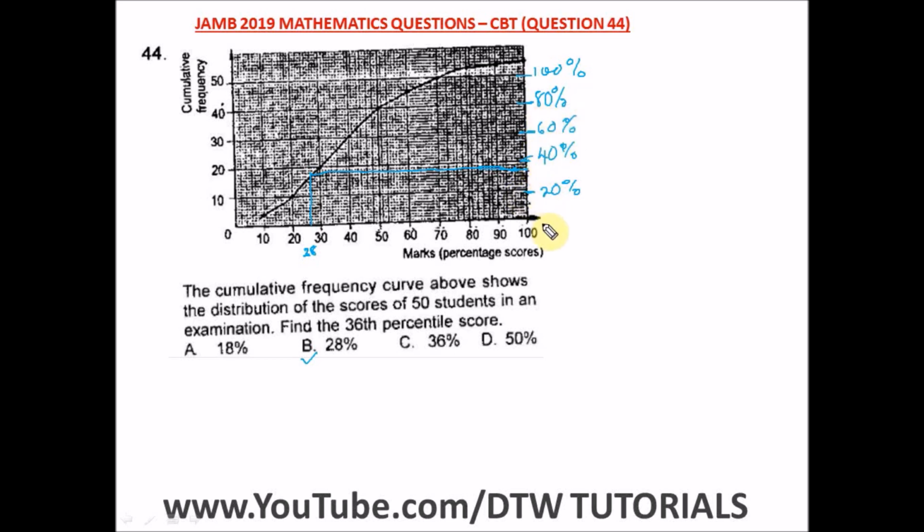So all you need to do is check your right hand vertical axis, and divide it into percentage points, where your highest percent will be 100. It must be 100. We're talking of percentile. Then from here we trace down the particular percent you're looking for. If it's 80%, 60, but our question says 36 percentile score. So this is our 36 percentile. Then go down to get the score, which will fall in between 20 and 30. So our right option here is option B, which is 28%.